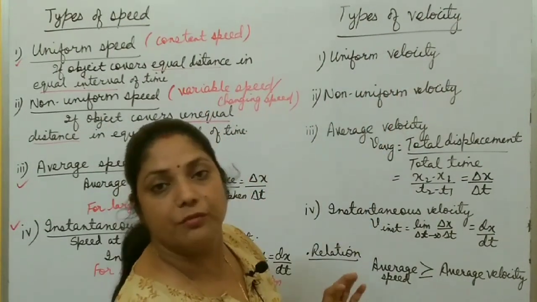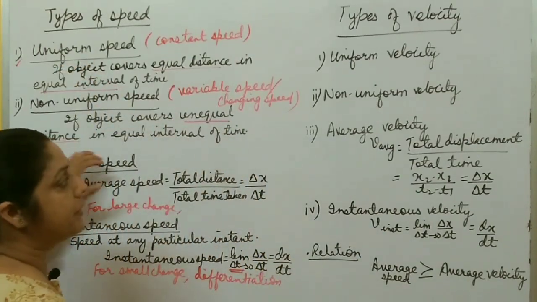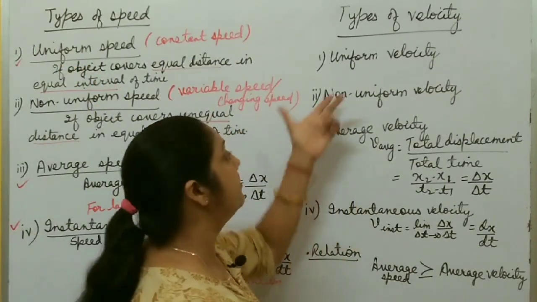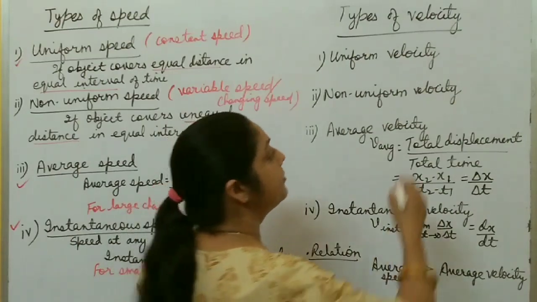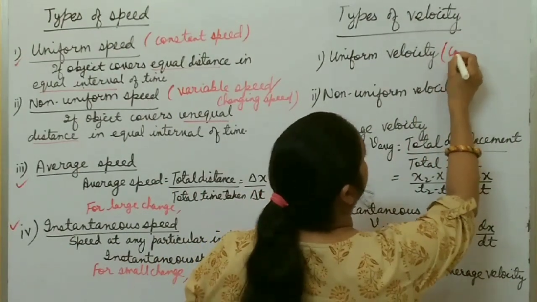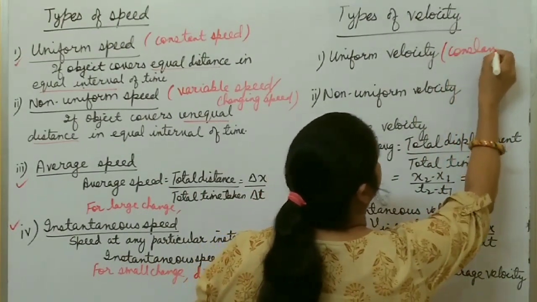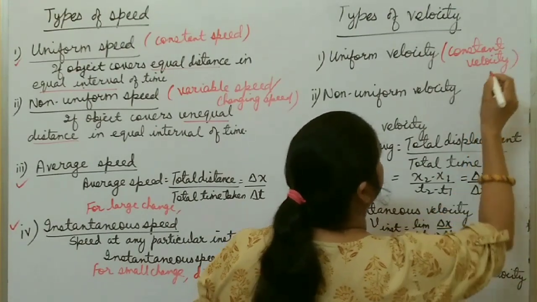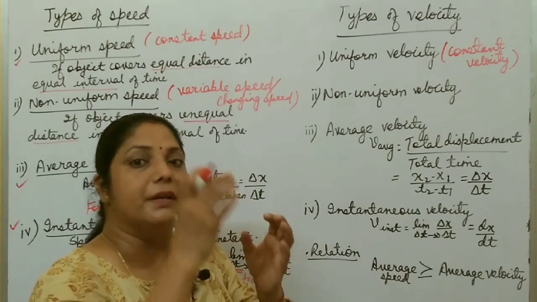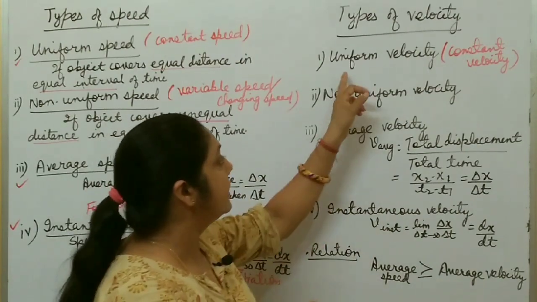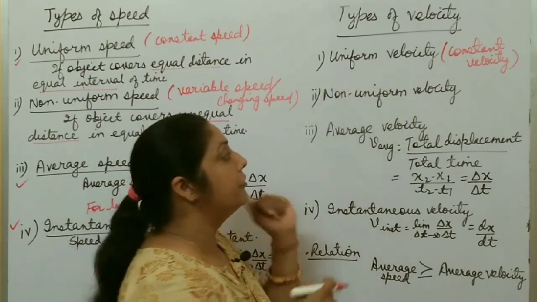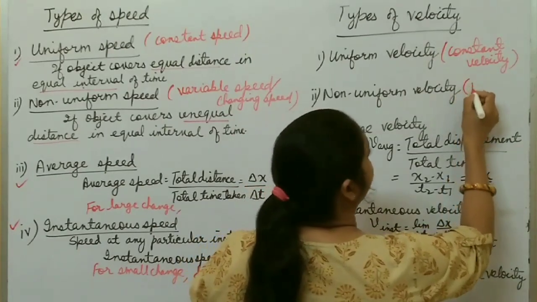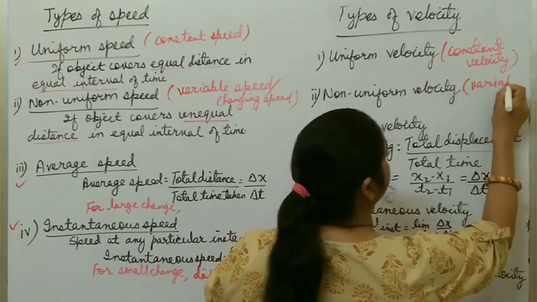First, let's discuss types of velocity. Like types of speed, types of velocity are also the same. First one is uniform velocity, for uniform motion, or you can say constant velocity. If an object covers equal displacement in equal interval of time, in that case velocity is uniform. Non-uniform velocity, or you can say variable velocity, right?